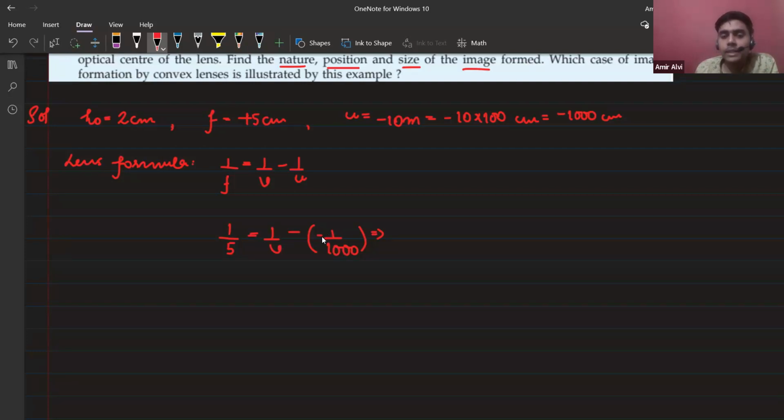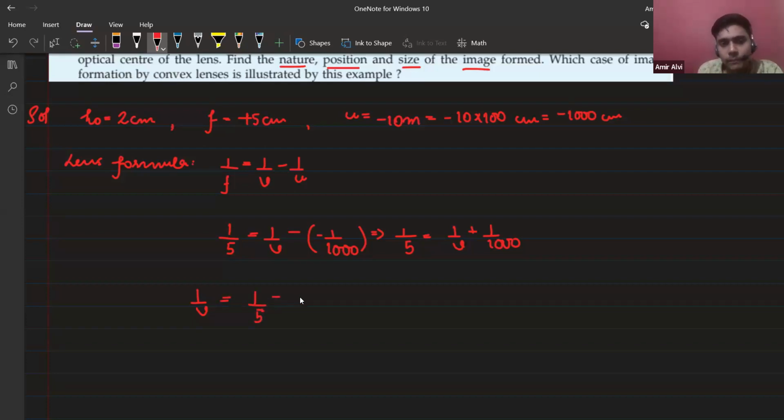This minus, this positive. Yes or no? Equals 1 by V plus 1 by 1000. Okay, so 1 by V, can I take 1 by 1000 on the left hand side? Harshit, please concentrate here.